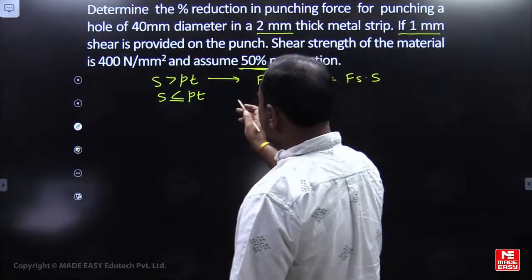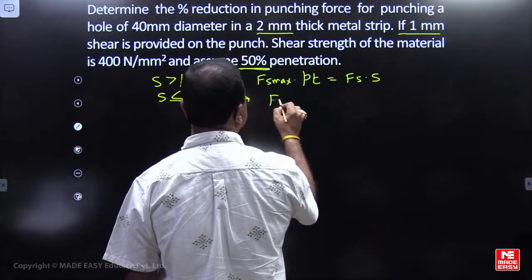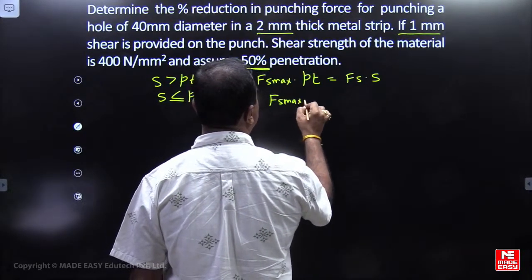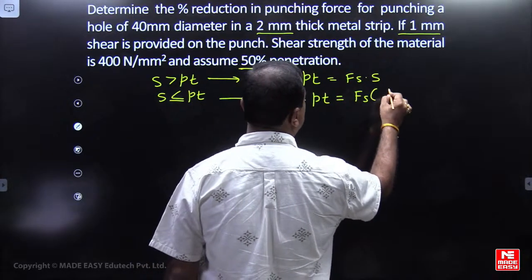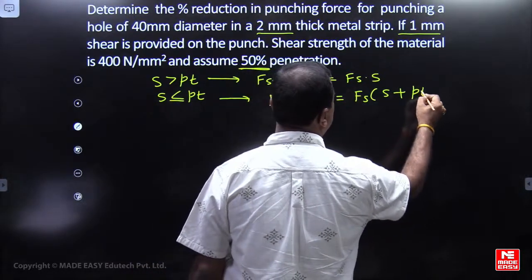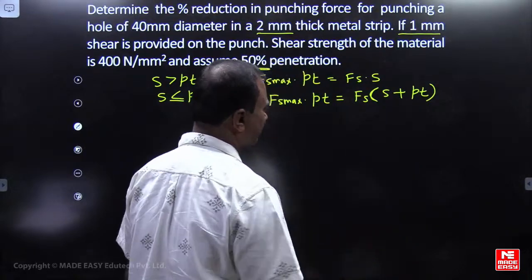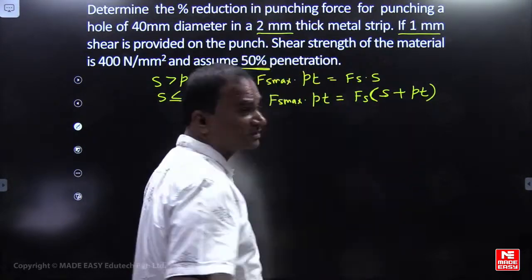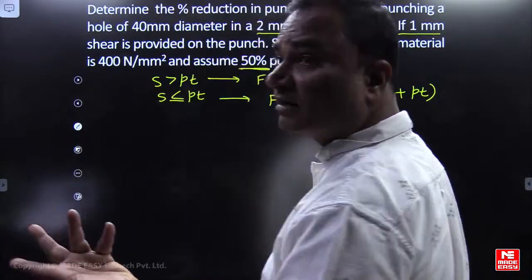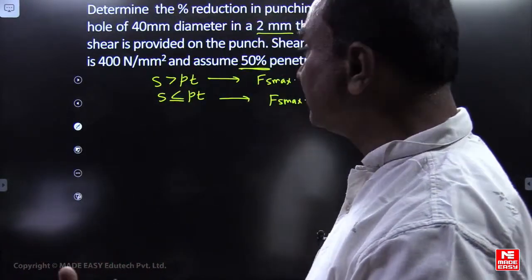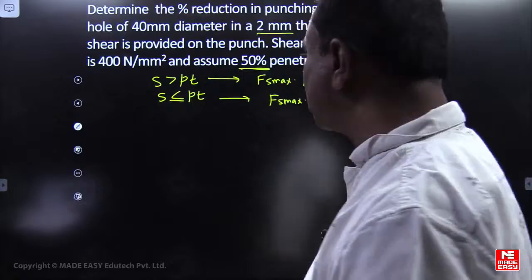If S is less than or equal to PT, Fs maximum will be equal to Fs into S plus PT. So whether S is greater than PT or less than or equal to PT, we have to consider.